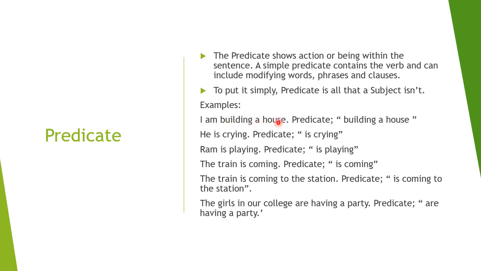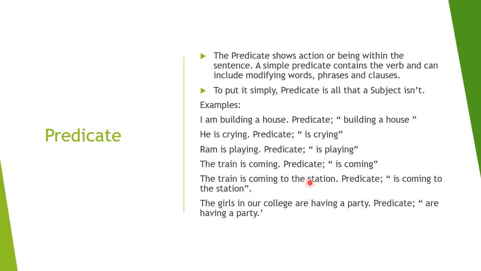I am building a house. So what will be the predicate? Building a house. जबकि इसमें subject है I. He is crying. What is crying? He. And is crying would be the predicate. Ram is playing. So predicate would be is playing. The train is coming. So the predicate would be is coming. And the train is the subject.